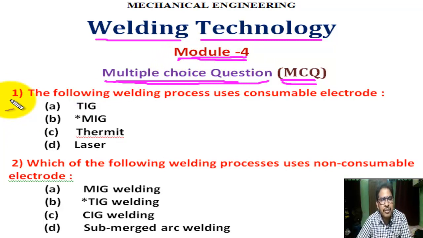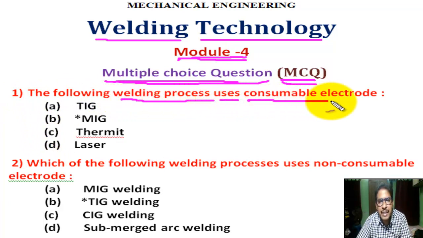Question number 1. The following welding process uses consumable electrode. There are 4 options. Correct answer is B. Mech welding. In Mech welding, we use consumable electrode.